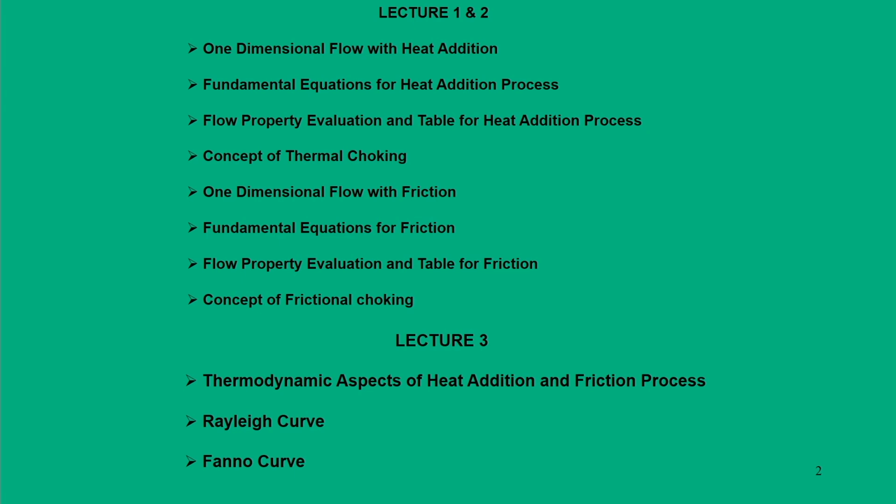In those cases, we also found out the fundamental equations that govern that flow path. Based on these equations, we also evaluated the flow property and thereby introduced the gas table for friction.